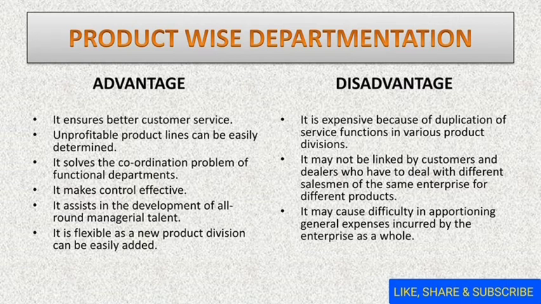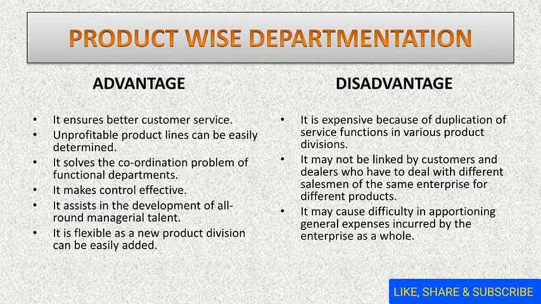But there are certain disadvantages, like the cost of operation is very high because of duplication of services, facilities and activities in different departments. It leads to the problem of control and coordination. And for the customer it is very difficult, because the customer used to contact the dealers of the organization, and the salesmen belong to different departments, so they are not going to respond to the customers of the other department.